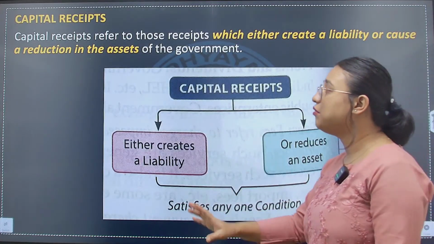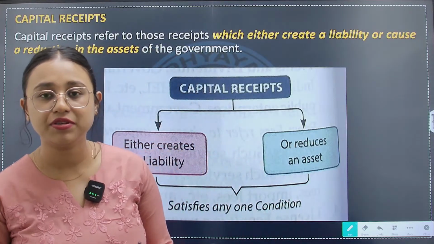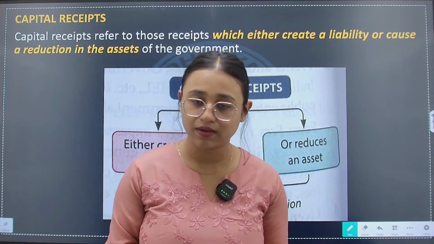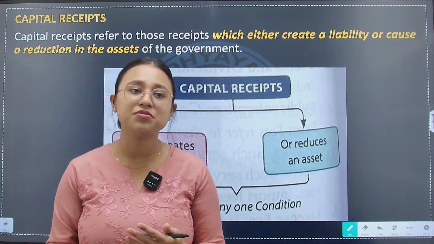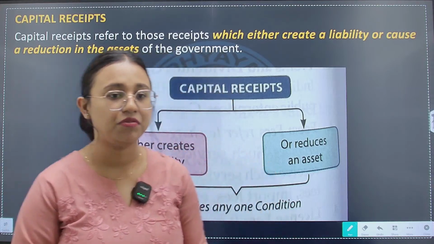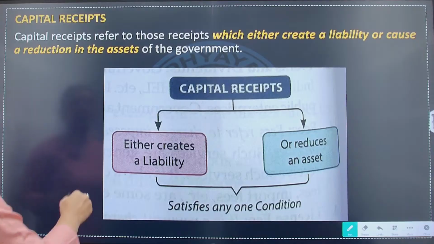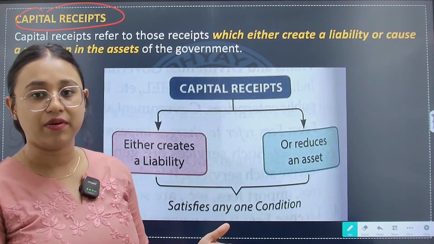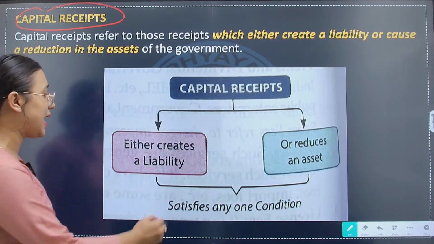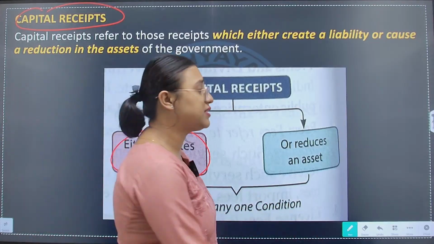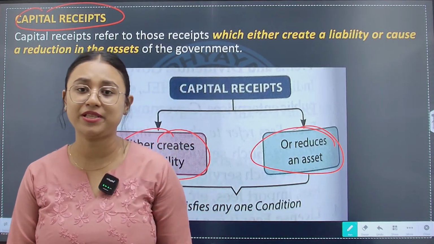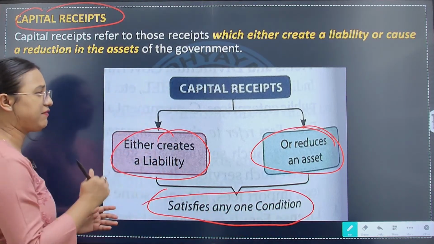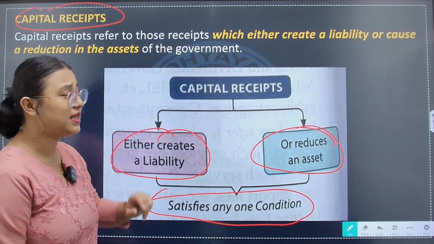Now I hope capital receipt is clear. Capital receipt neither creates liability nor reduces asset of the government, and we have seen two sources, tax revenue and non tax revenue. In today's class we were also supposed to discuss what is capital receipt. Now what are capital receipts? All those receipts of the government that either create liability on the government or reduce the asset are said to be capital receipts. It need not satisfy both, any one of the conditions is enough for it to be referred to as capital receipt.